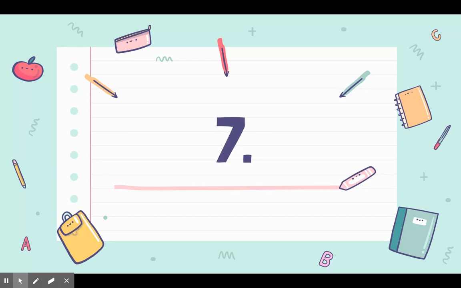Good. Number 7. Make groups of 10s and 1s. Choose how many. So here's the number 16 on a leaf. You have to click a number of how many 10s are in the number 16 and how many 1s are in the number 16. Please make sure that you're putting one answer on the 10s row and one answer on the 1s row.